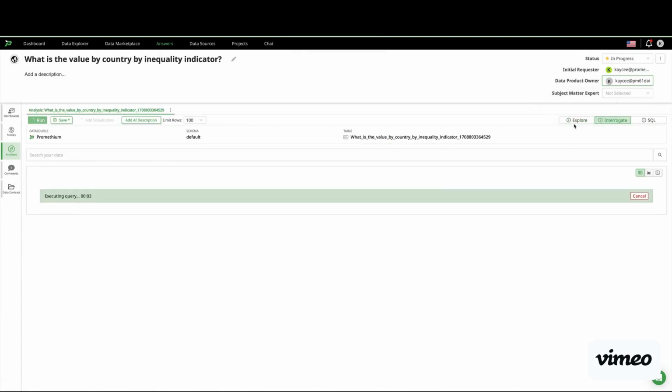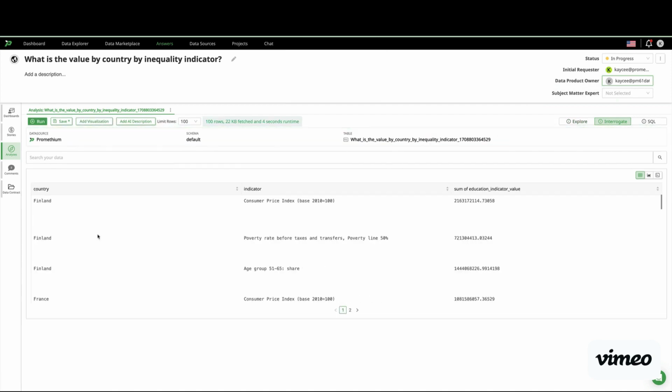So you can see this is being created here. It's created what we call a data map, which is effectively a SQL, as you can see here. And here I've got the education indicator. Even though I was able to just say value, it knew that I actually meant education indicator value. And it also gave me the group by country, by indicator.